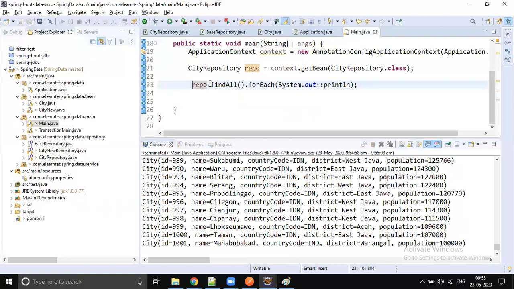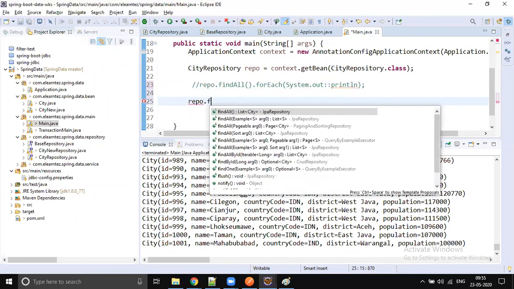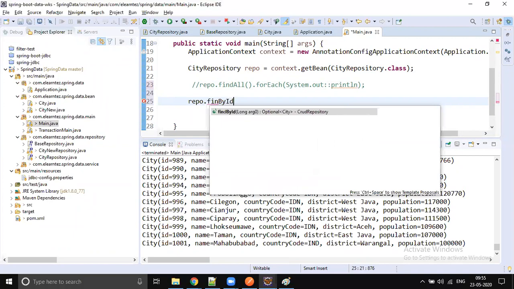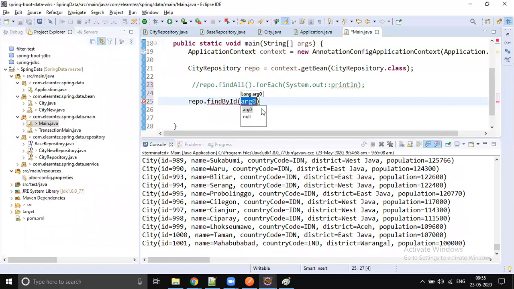Okay, now let's fetch only one particular city's information. So it's going to be repo dot findById and pass the ID. Let's pass 1000, 1001. You get one particular city's information.